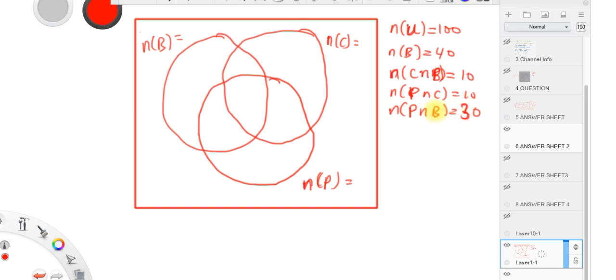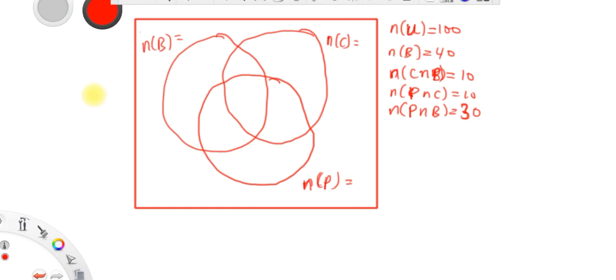Yes, so that is what we have here, guys. So what we do is that we will let S be the number of students who offer all the 3 subjects.